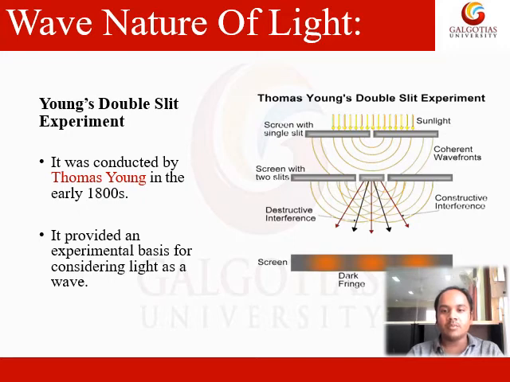So this is Thomas Young's double slit experiment. A monochromatic coherent light is used, and if you make this light interfere constructively, it will form fringes. The fringes could be dark fringes or light fringes. This is the experiment which we will understand in depth in further classes.